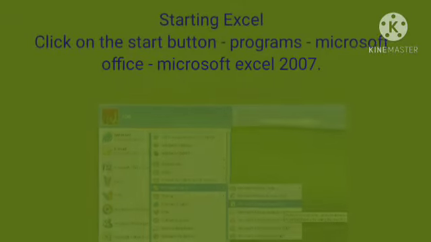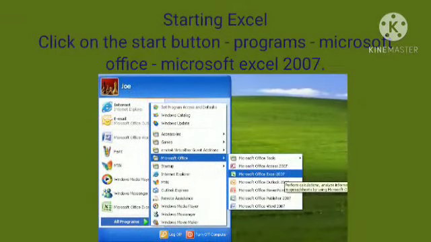How to start Excel? Click on the Start button, then click All Programs, then select Microsoft Office. One extended menu appears and then you select Microsoft Excel 2007. The Excel screen appears.